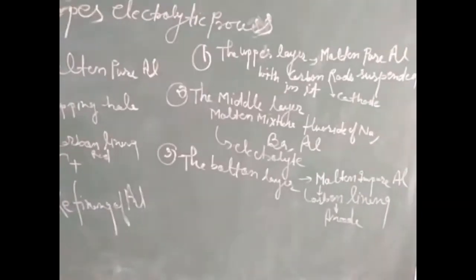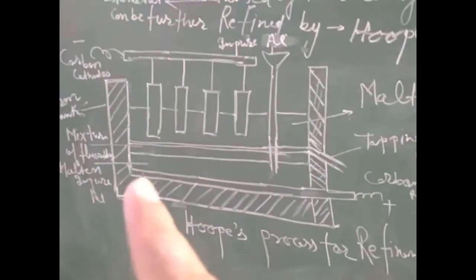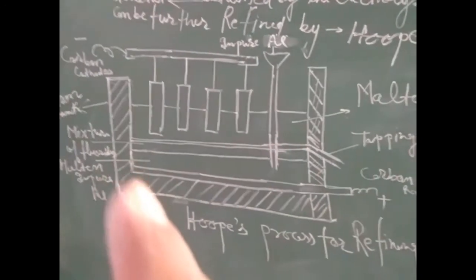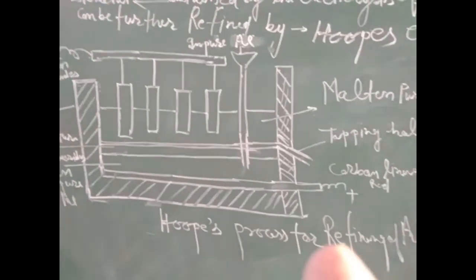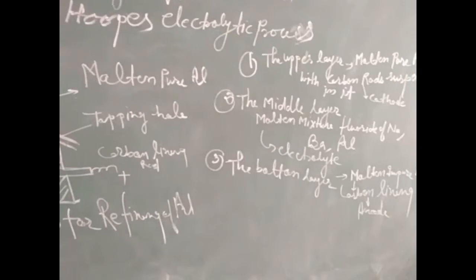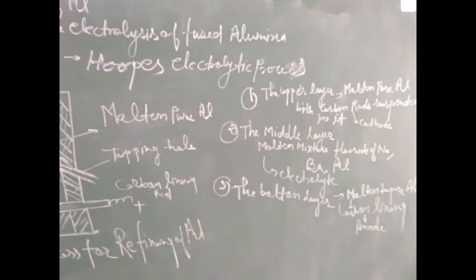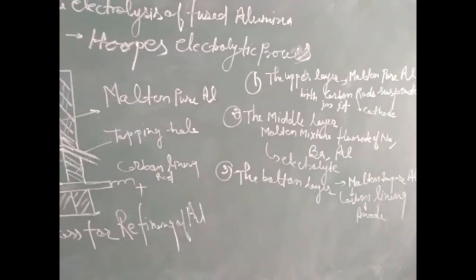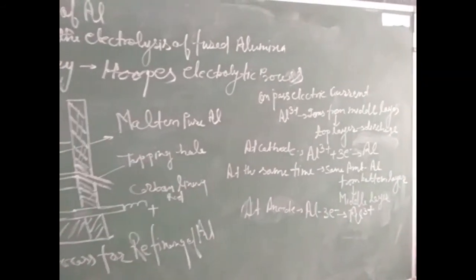And the downward layer is molten impure aluminium, which is lined with the carbon lining that acts as the anode in this process. Now we will discuss how Hoope's electrolytic process occurs.